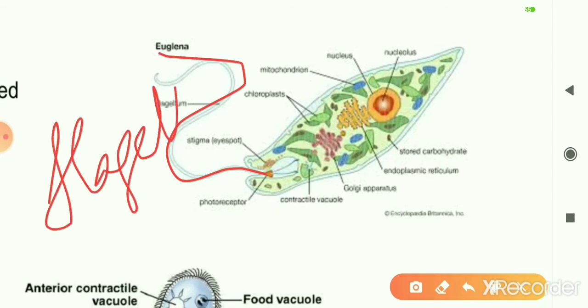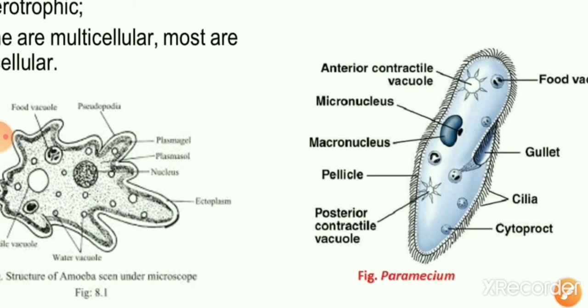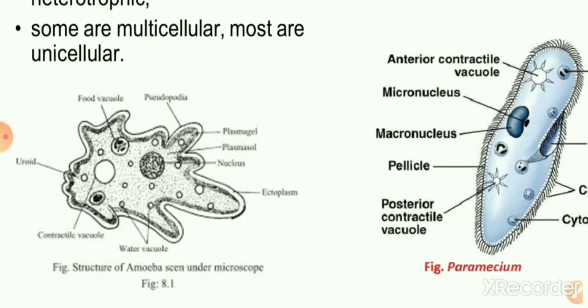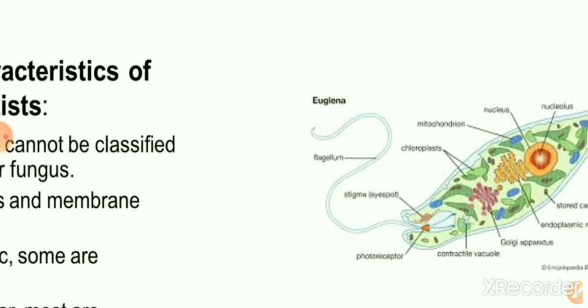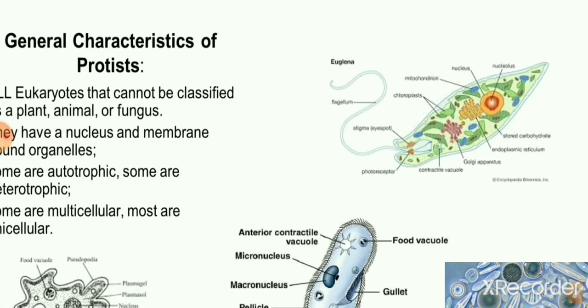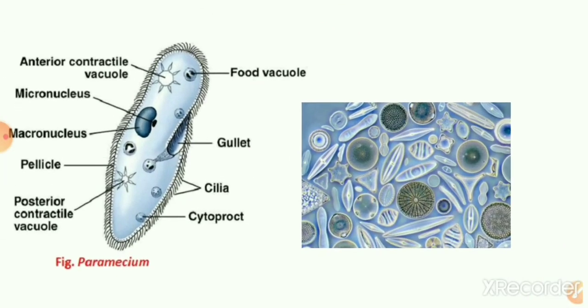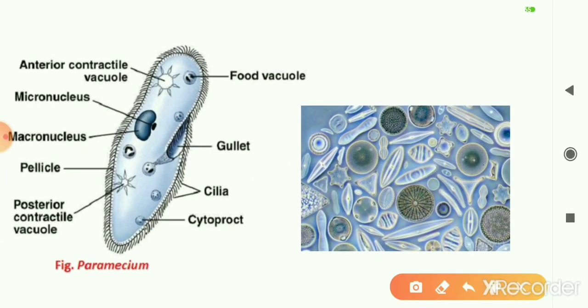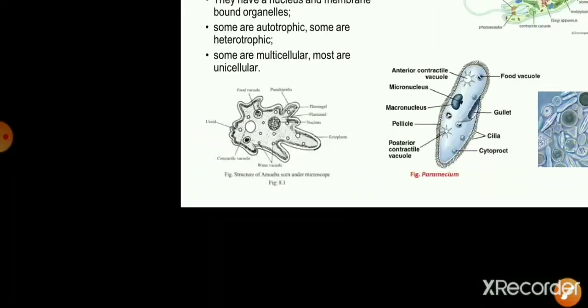So many of these protistans may have locomotory structures like pseudopodia in case of amoeba, cilia in case of paramecium, and flagella in the case of euglena. So these are examples: amoeba, paramecium, euglena, and what you have over here is diatom. So these are all examples of protistans. Protistans are eukaryotic, unicellular organisms. They are eukaryotic because they have got a nucleus and membrane bound organelles.